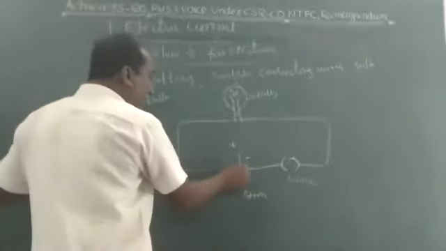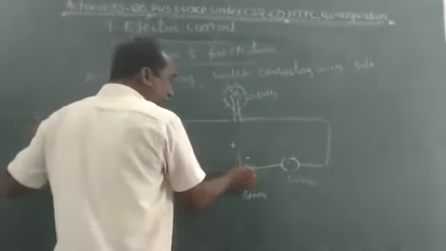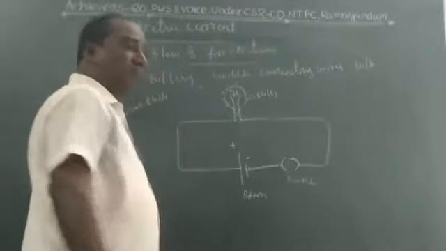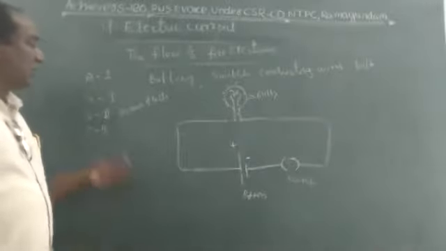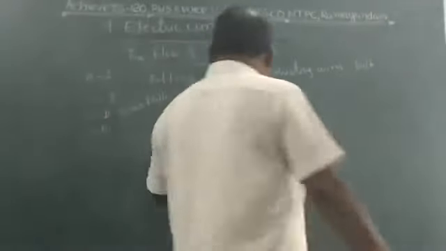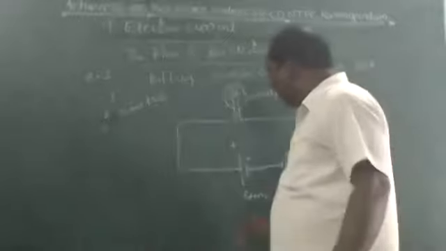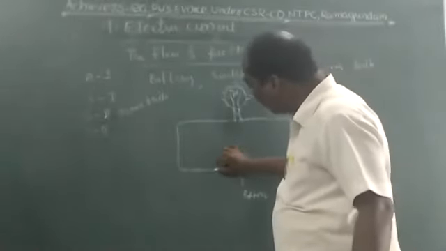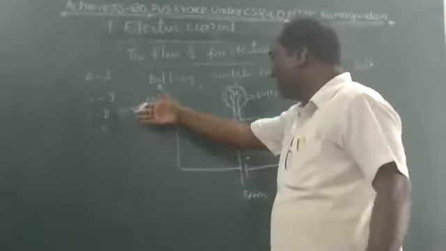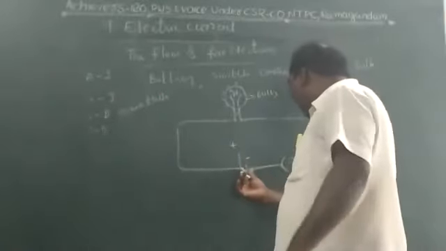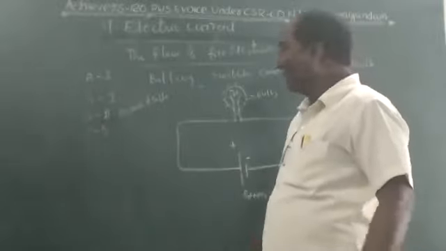The charges will not pass through it. The current is not allowed through this. So according to this activity, what we conclude is that the flow of charges depends on the nature of the material. Copper wire is a good conductor, and in situation 3, instead of copper we connect nylon wire.